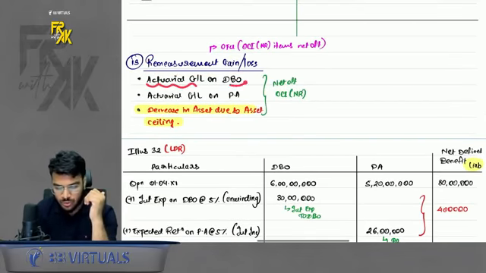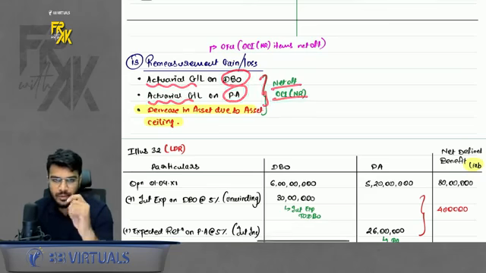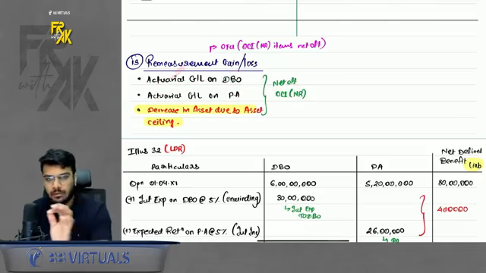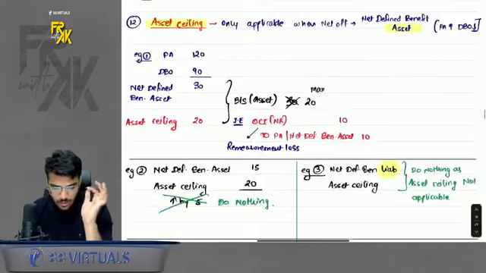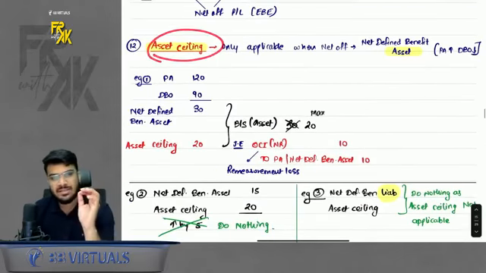Actuarial gain/loss on DBO and actual gain/loss on plan asset. These two items are netted off and known as remeasurement gain/loss, which will come in OCI. Okay. Now there is the last term, asset ceiling. What is the meaning of asset ceiling?